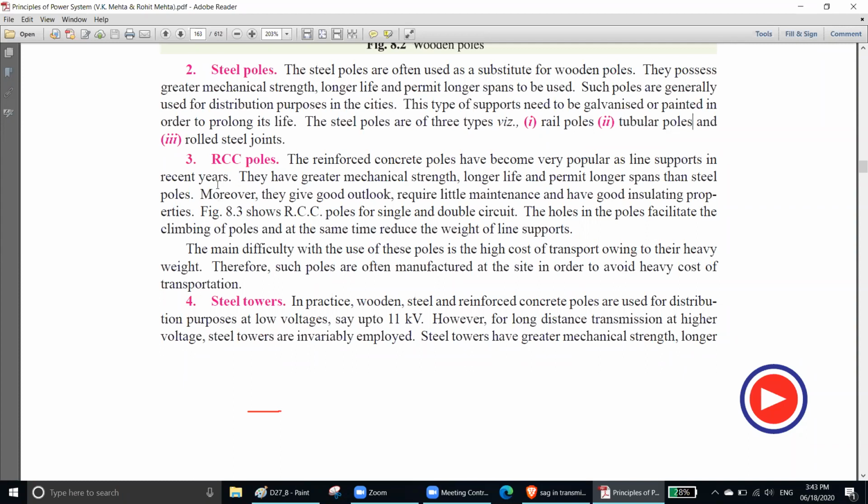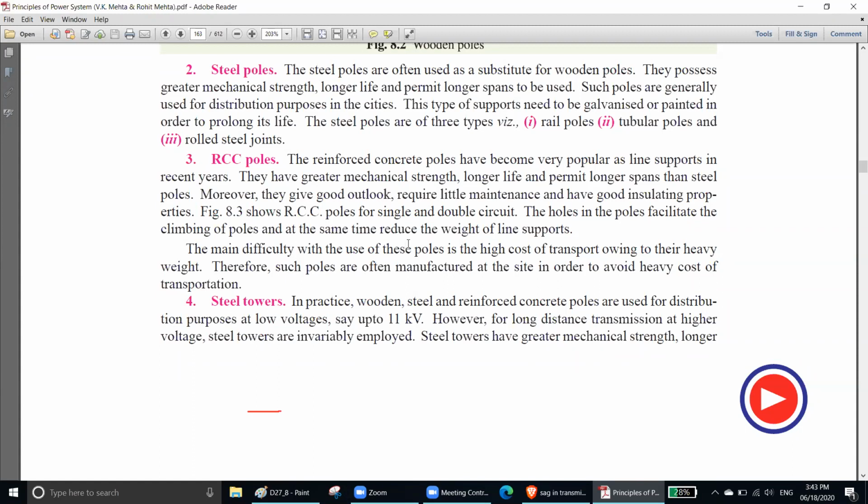What is RCC? Reinforced concrete poles that we see beside our road. সিমেন্টের তৈরি, যেগুলো ভেতরে লোহা থাকে বাইরে সিমেন্ট, কংক্রিট, দেখছো না এগুলা? জি স্যার, এগুলো সব জায়গায় দেখা যায় এখন। Nowadays you can see these more often. These are actually available in our Dhaka city as well. All the poles are RCC pole, reinforced concrete pole.